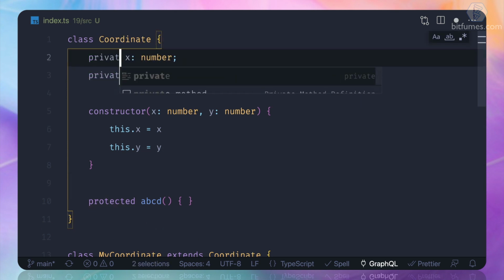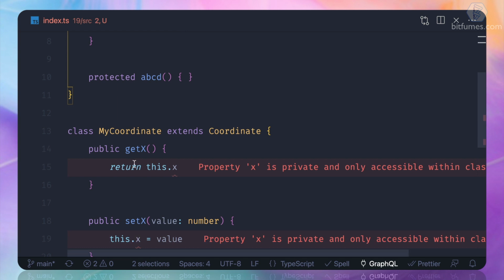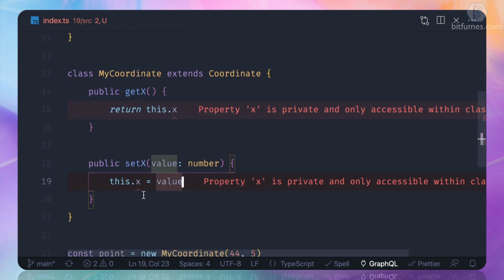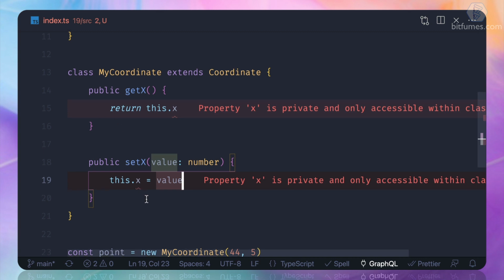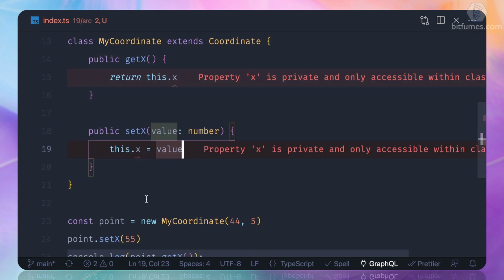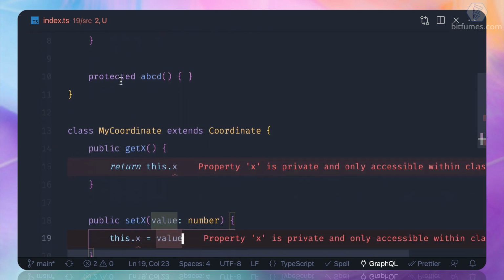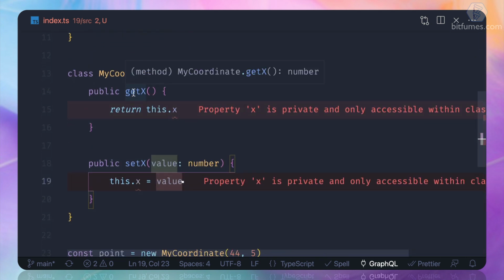What if we have the private and we try to assign the value, and once again you can see TypeScript is not happy about these things. So one more thing, we understand the public, private and protected. Now let's see the getter and setter.